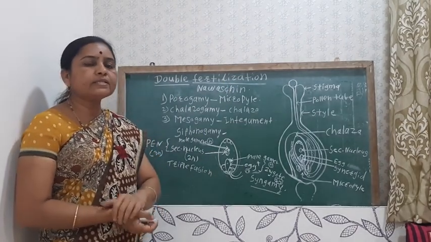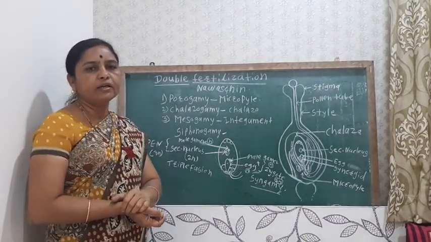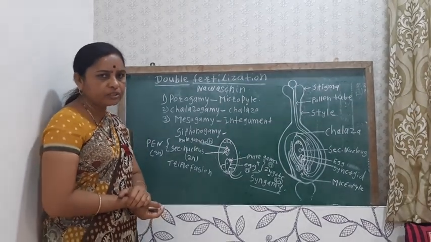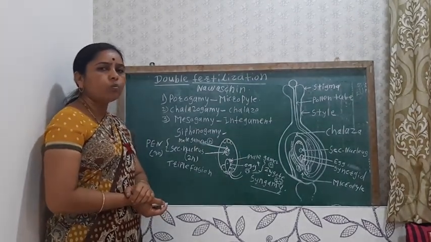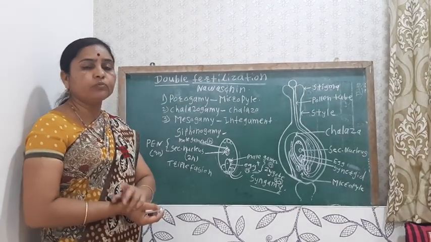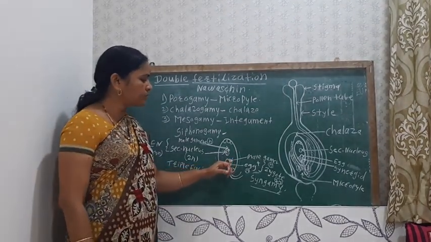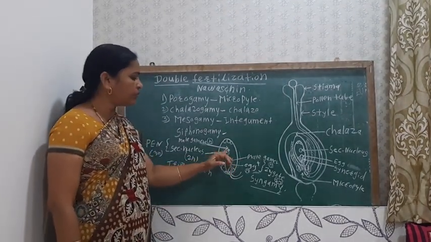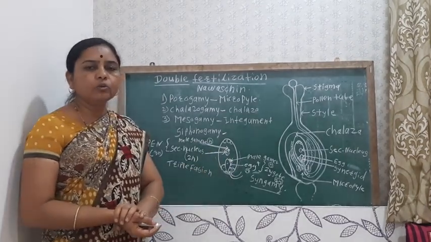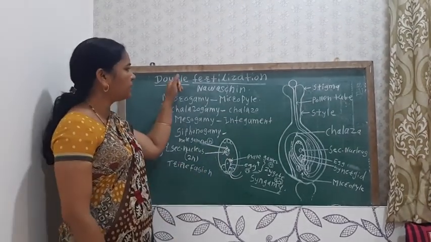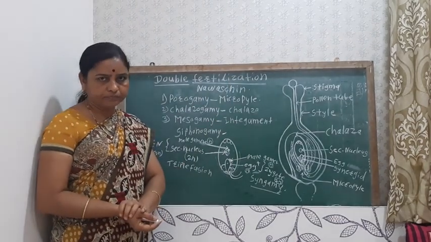So what is the definition of double fertilization? It is the process in which two male gametes, out of which one male gamete fuses with the egg and another male gamete fuses with the secondary nucleus, is known as double fertilization.